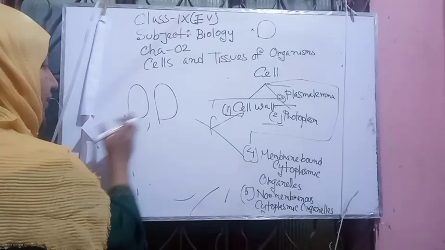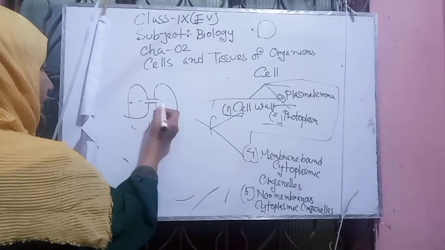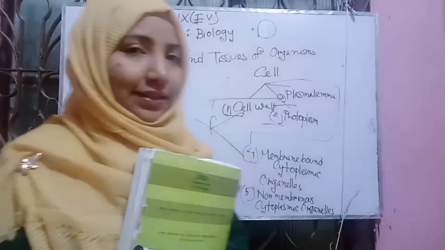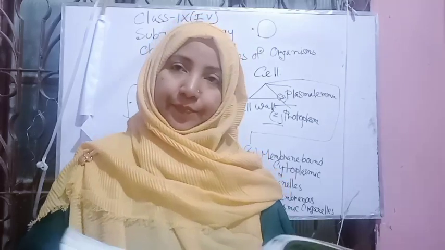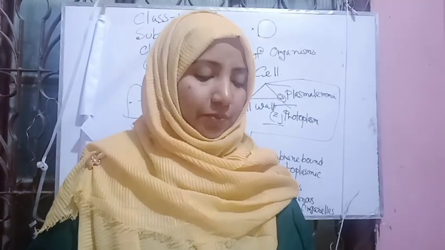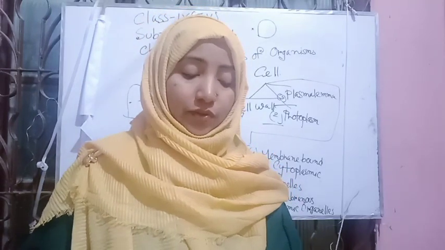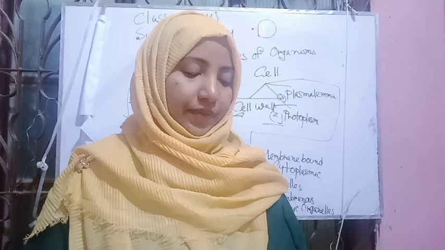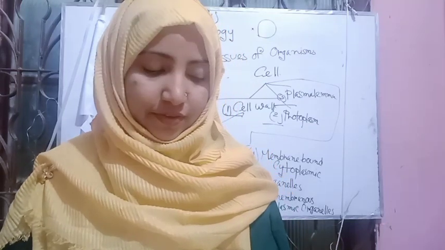The thin structure connecting one cell to another is the plasmodesmata. Please everyone underline plasmodesmata. Plasmodesmata are found in the cell wall to exchange materials with adjacent cells. The cell controls the movement of water and minerals.